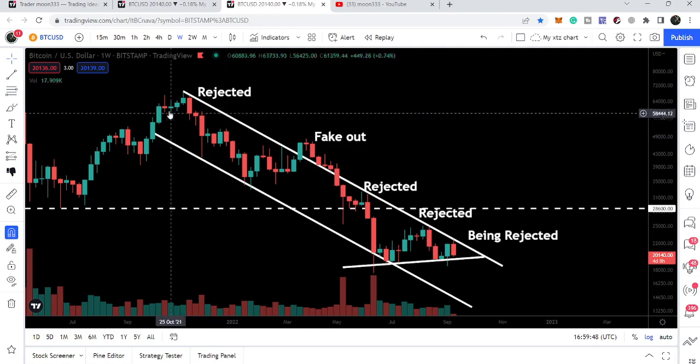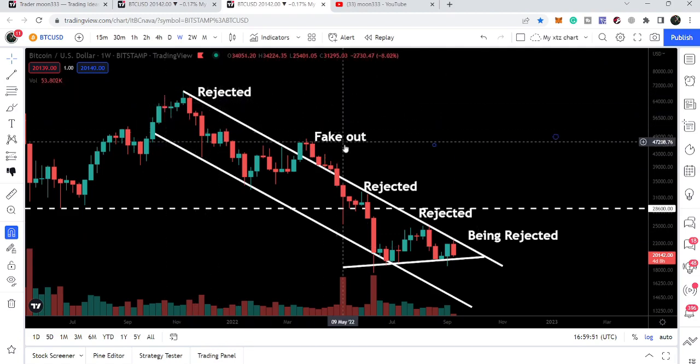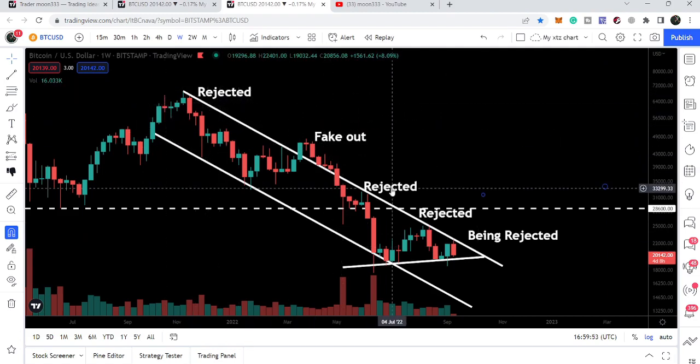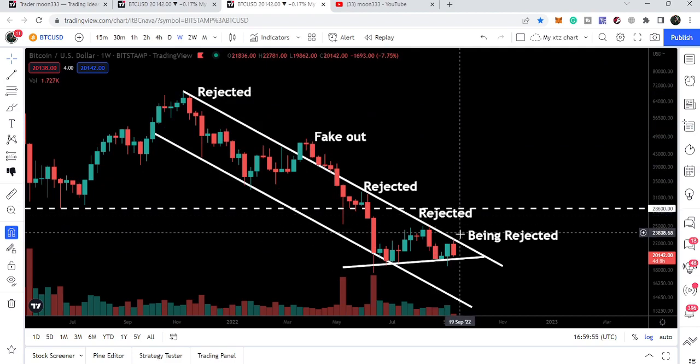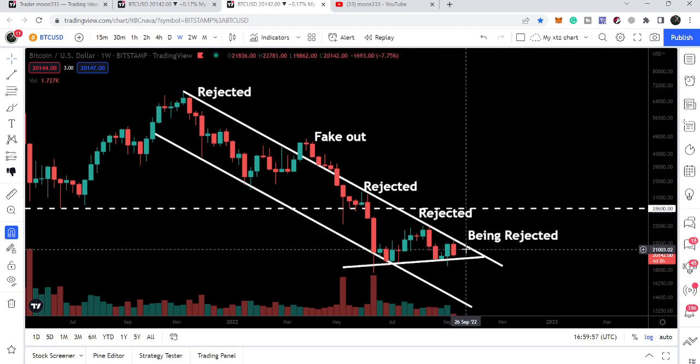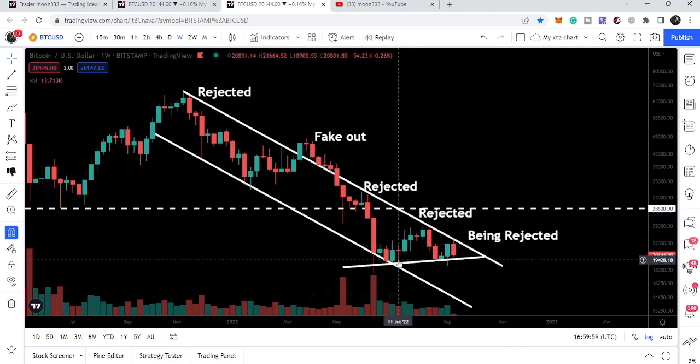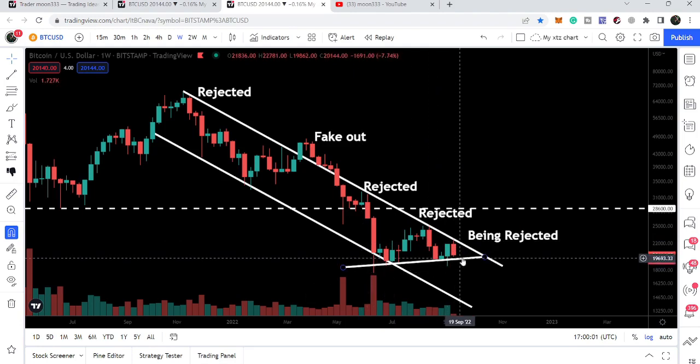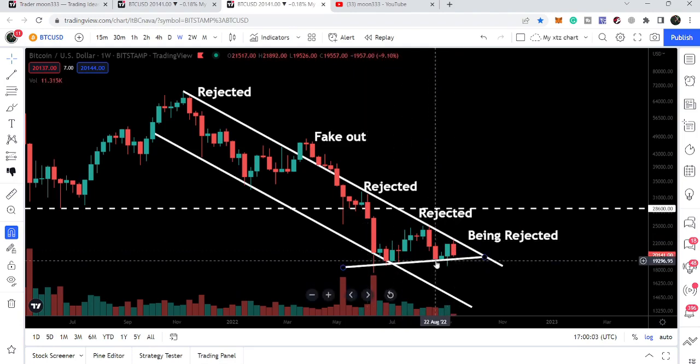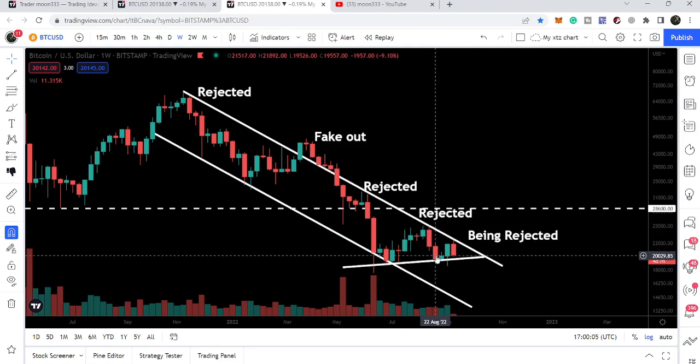Now if we take a look at this weekly time frame chart, then here Bitcoin has formed a very long-term down channel. You can see where we got rejected here, we had a fake out, we got rejected, and again we are getting rejected by this resistance. And here we have also found enough trend line support as well, that is not letting the price line move more down from here.